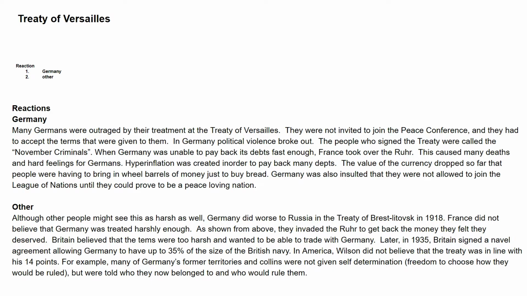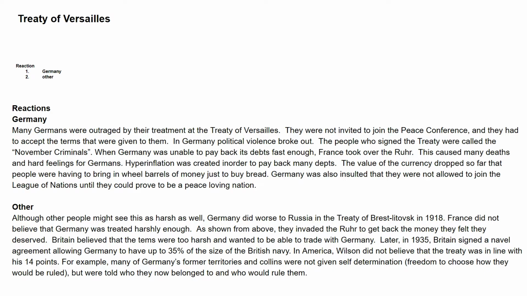And the reactions of the others? Although other people might see this as harsh as well, Germany did worse to Russia in the Treaty of Brest-Litovsk in 1918. France did not believe that Germany was treated harshly enough. As shown from above, they invaded the Ruhr to get the money back they felt they deserved. Britain believed that the terms were too harsh and wanted to be able to trade with Germany. Later, in 1935, Britain signed a naval agreement allowing Germany to have up to 35% of the size of the British Navy. In America, Wilson did not believe the treaty was in line with his 14 points.